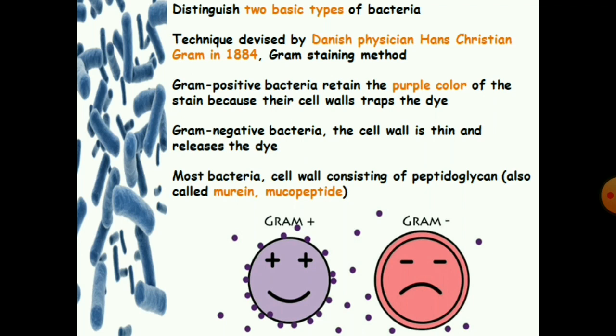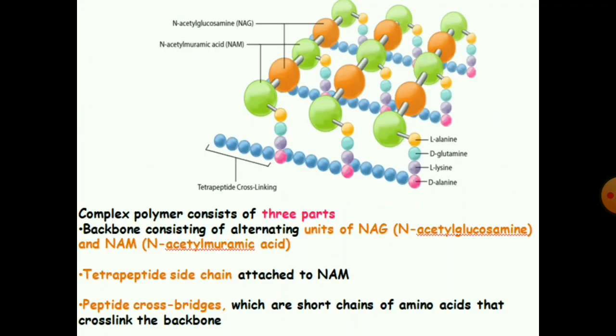Most bacterial cell walls consist of peptidoglycan, which is also called murein and mucopeptide. This complex polymer consists of three parts: the backbone, tetrapeptide side chains, and peptide cross bridges. The backbone consists of alternating units of NAG, which is N-acetyl glucosamine, and NAM, which is N-acetyl muramic acid. The tetrapeptide side chain is attached to the N-acetyl muramic acid. Peptide cross bridges are short chains of amino acids that cross-link the backbone.